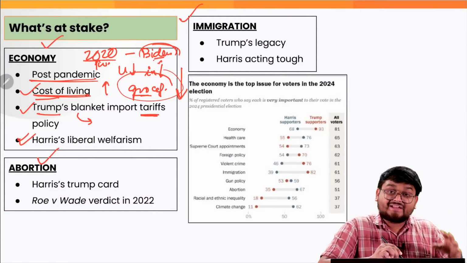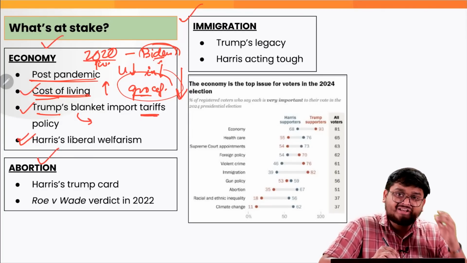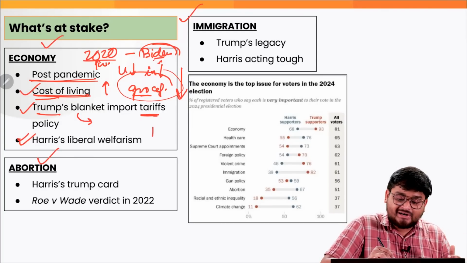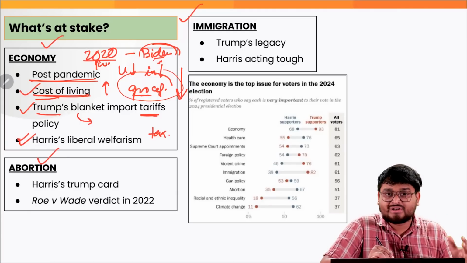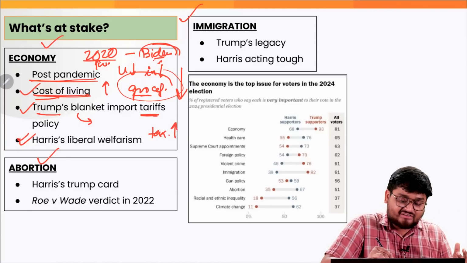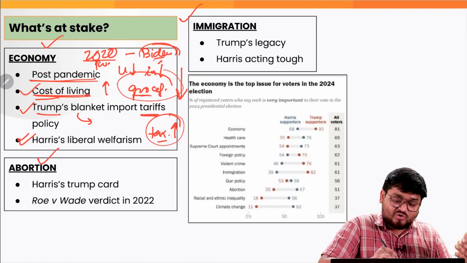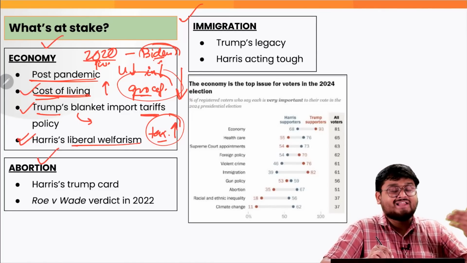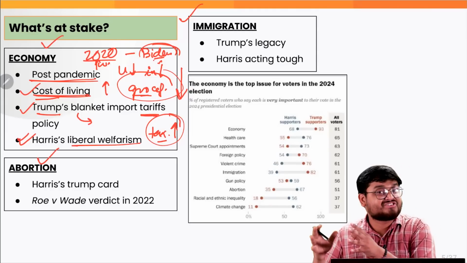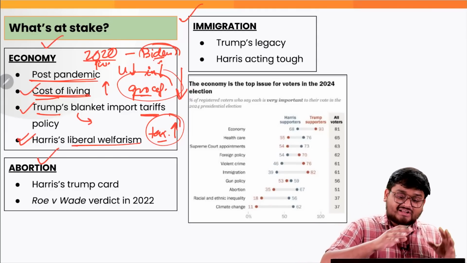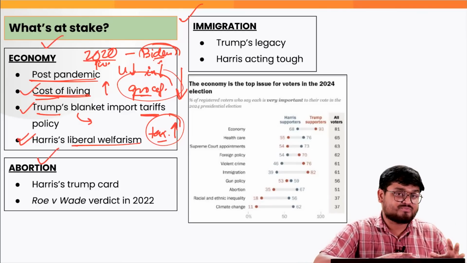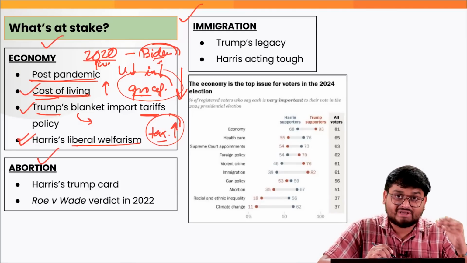And on the opposite side, Kamala Harris is focusing more on liberal tax cuts for the poorer classes while raising taxes on the richer households and the companies. She is also trying to spend more on healthcare and various social security aspects. So these are the various things that the US population is looking at when it comes to the economy.